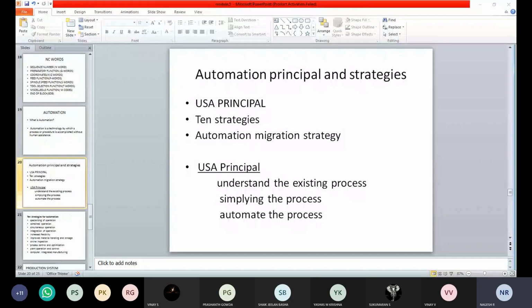Then the third one is automating the process. Once we have identified the existing process and simplified it, we take all the data, queries, checklist, and steps as conclusions.